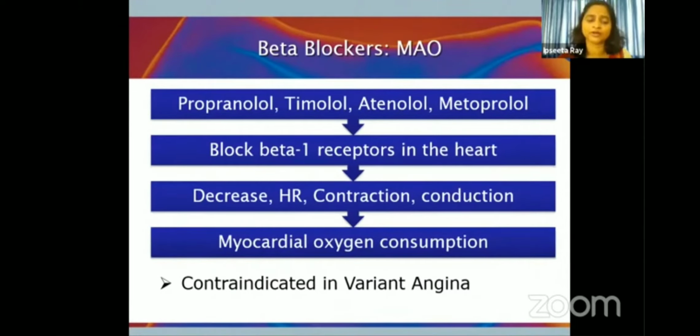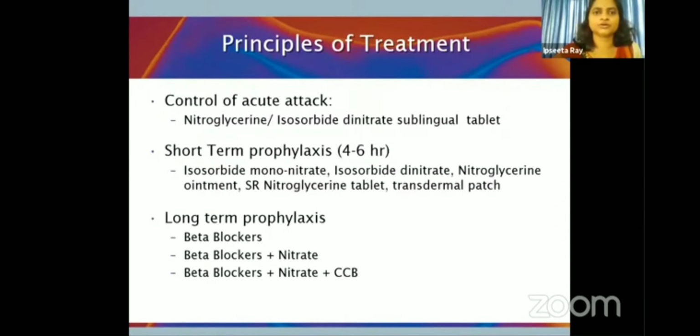One important point you have to remember is that they are contraindicated in variant or Prinzmetal angina because they cause unopposed alpha-mediated vasoconstriction. So the principles of management, very briefly: for the acute attack you have glyceryl trinitrate and isosorbide dinitrate sublingual tablets.